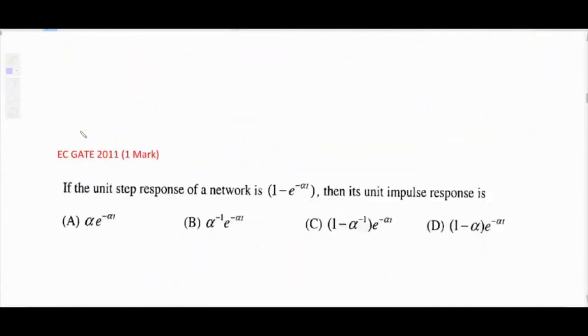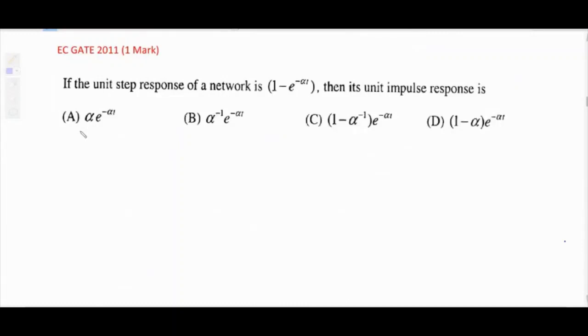Next, similar type of question. 2011, 1 mark. If unit step response of a network is 1 minus e raised to minus alpha t, that means the step response s of t equal to 1 minus e raised to power minus alpha t, then its unit impulse response is, that means h of t equal to question mark.